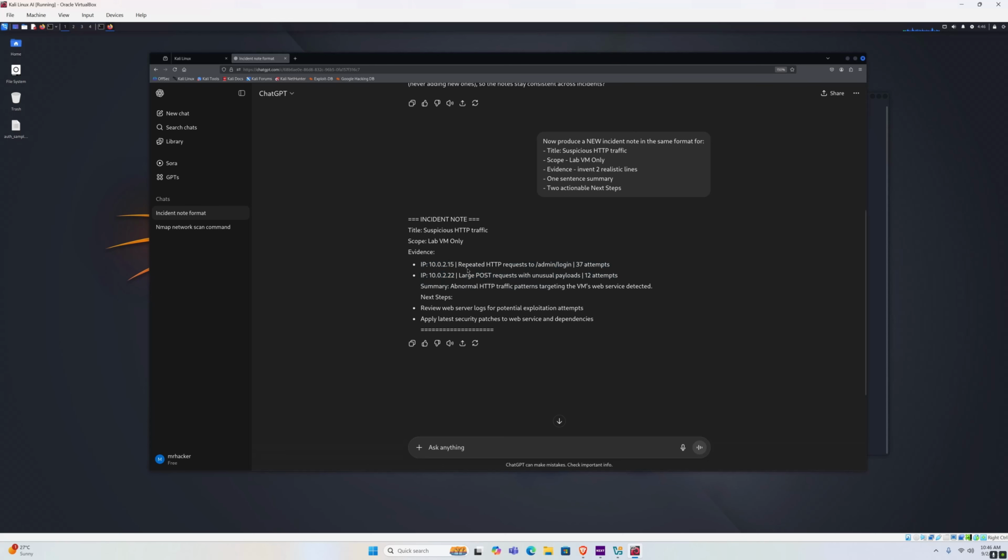So IP address, repeated HTTP requests to a certain web page, in this case admin login page, and post requests with unusual payloads. Also the amount of attempts and the summary in one sentence. Abnormal HTTP traffic patterns targeting the VM's web service detected. Next steps. Review web server logs for potential exploitation attempts and apply latest security patches to web services and dependencies. Okay, so these are 2 steps that we should ideally take after we get this evidence.